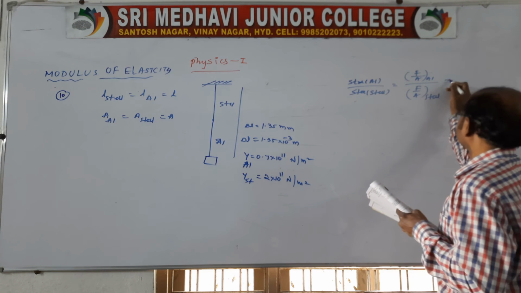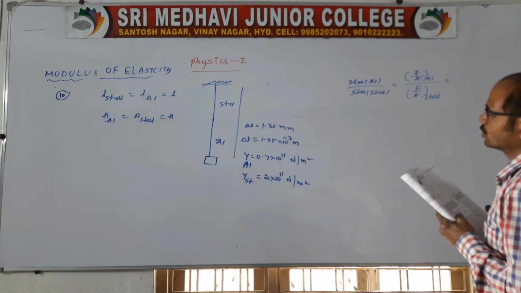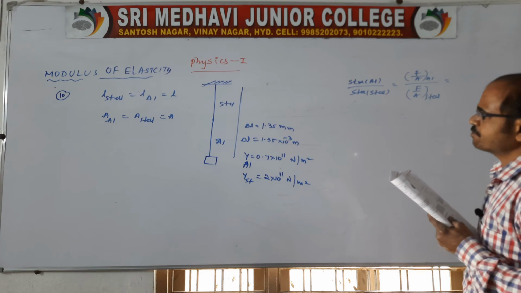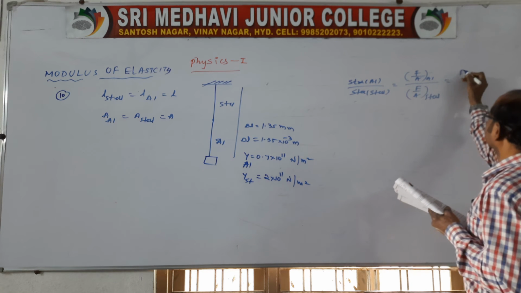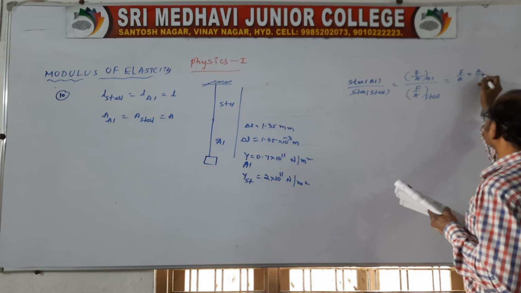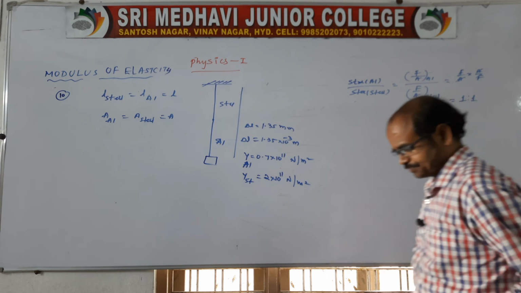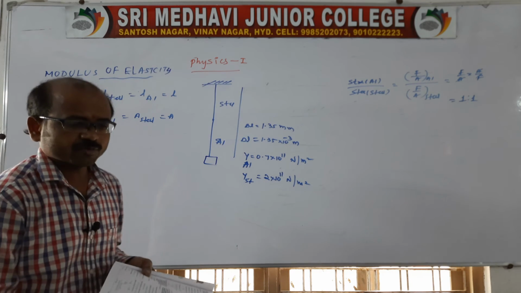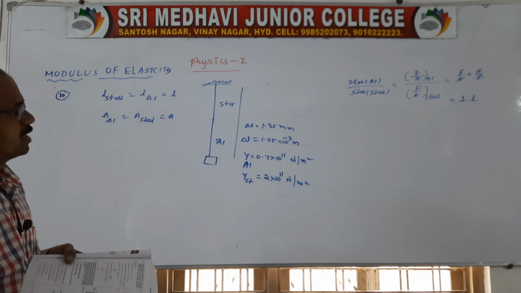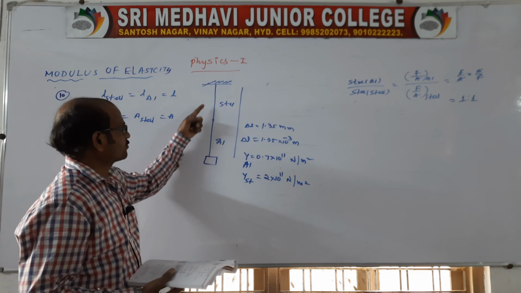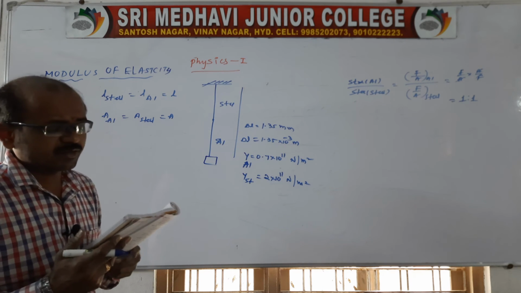Both the load is the same, and the area is also the same, so F by A into A by F, both are the same, so the ratio is 1:1. Both are hanging from the same support and the force applied is the same, and the area is the same in each wire.